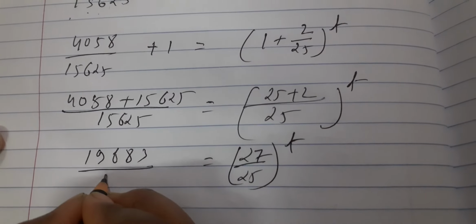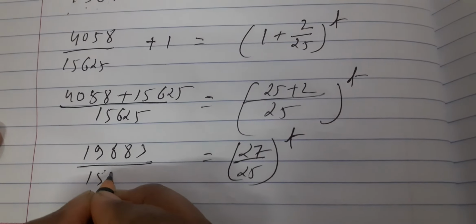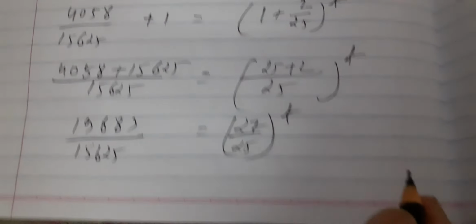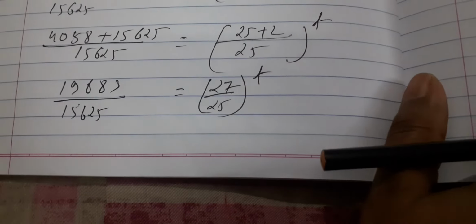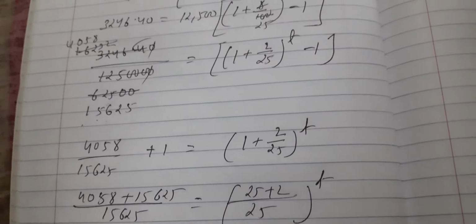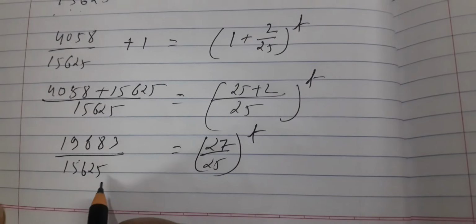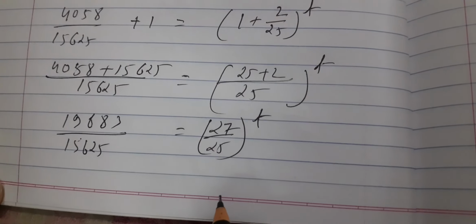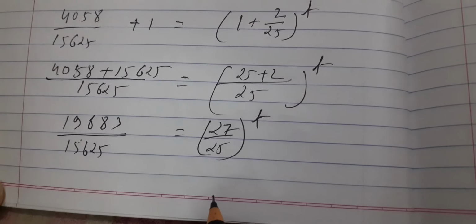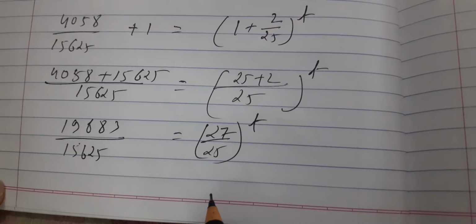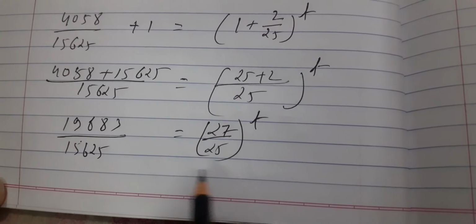As I told you in my previous video of question number 23, there is no need to leave the answer up to this line. After one more line you will reach your answer, so no need to lose marks for one step only.